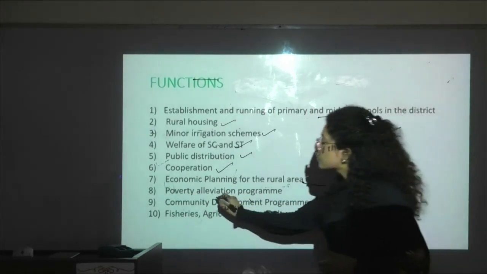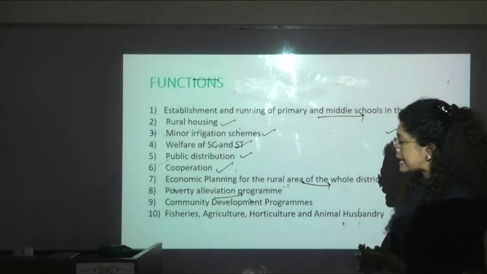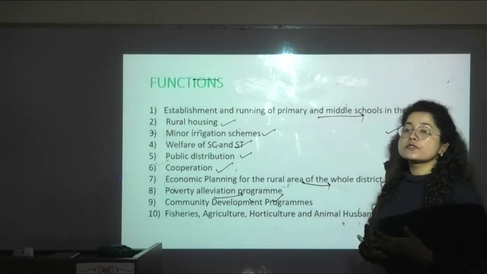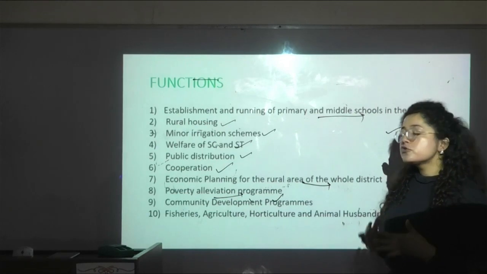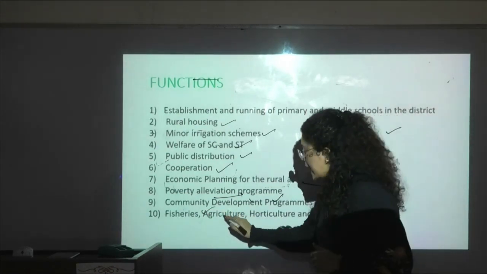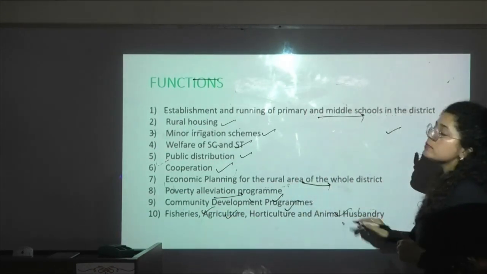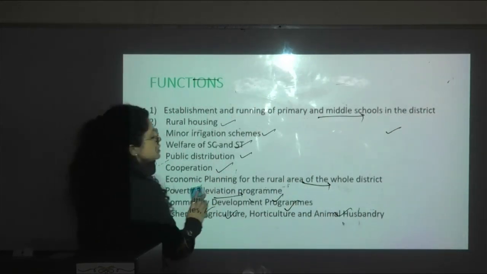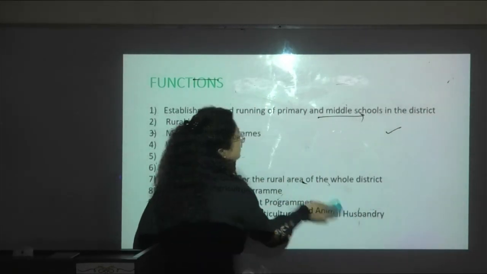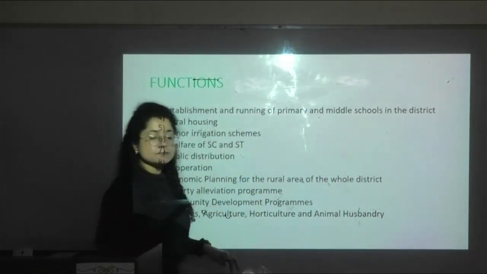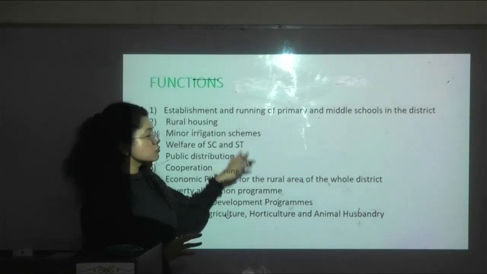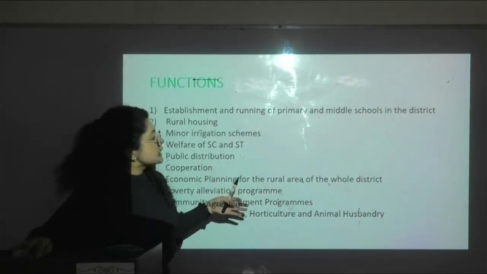Along with this, the poverty alleviation program, then various community developmental programs which are the source of various kinds of livelihoods for the people, like fisheries, agriculture, horticulture and animal husbandry. They are all functions of the Zila Parishad. So they perform multiple types of functions. But in spite of all these functions, there are certain challenges being faced by them, which we will see in the further slides.